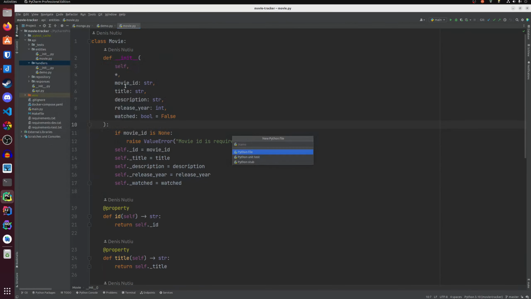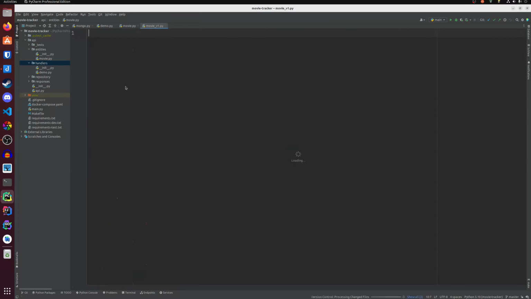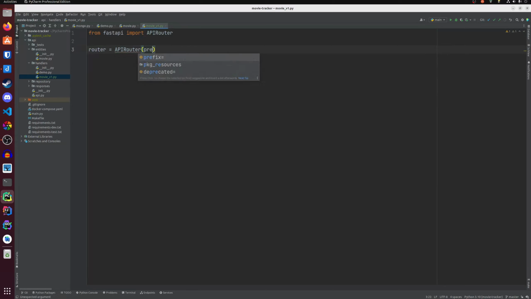I will create a new Python file in api.handlers, and call it movie, or we can do movie v1. Right, we need a router, API router, and we can use path versioning, API v1 movie.